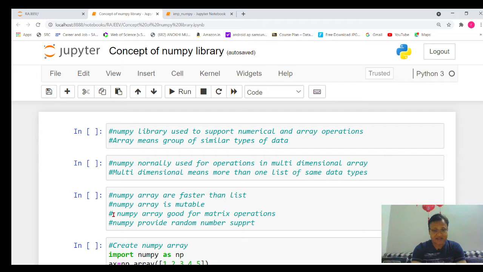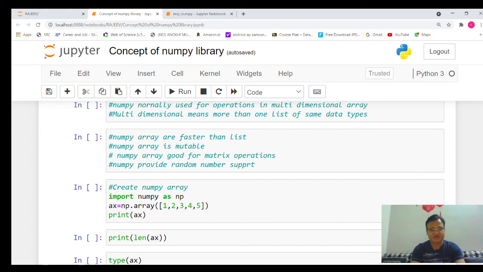Third important property, we can say a NumPy array is good for matrix operations. I hope most of you have read matrices in your 9th and 10th standard. Whenever we have to perform addition of matrices or multiplication of matrices, in all such operations, NumPy is very useful. Okay, so later when we read the concept of machine learning, we need to make different matrices and perform different types of calculations. At that particular time, the NumPy array concept is very useful.